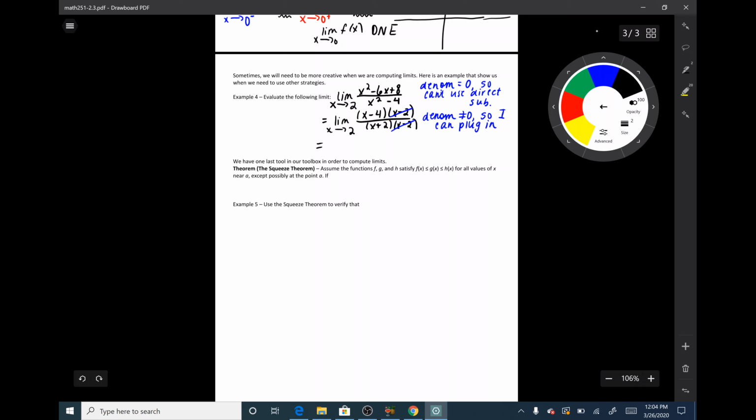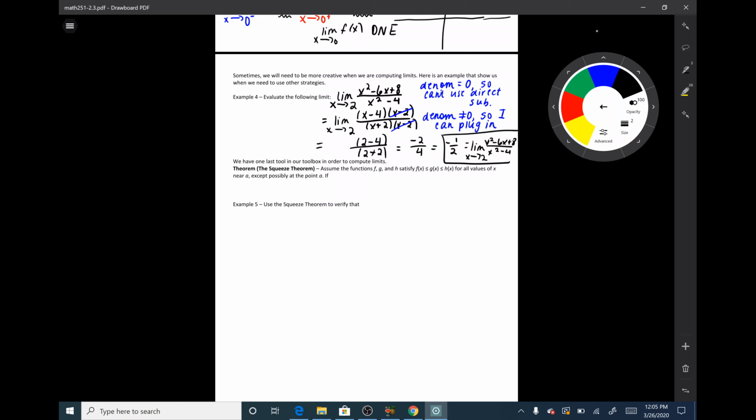So I plug in x equals 2 to the bottom and the top, since my denominator no longer equals 0. This will be 2 minus 4 on the top, 2 plus 2 on the bottom, which is negative 2 over 4, also known as negative 1/2. So this is the limit of the original function, even though I canceled some stuff out. So this is the limit as x goes to 2 of x squared minus 6x plus 8 over x squared minus 4, the limit of the original function, even though we canceled some stuff out.